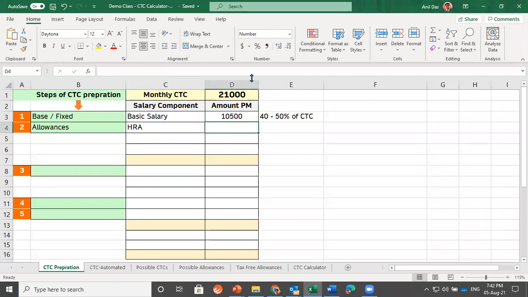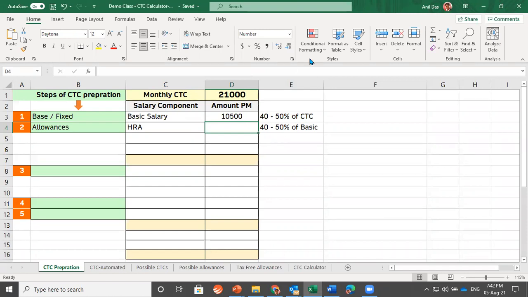And how much HRA we can keep? HRA is kept as 40 to 50% of basic salary. Why is it 40 to 50%? It is governed by the Income Tax Act. Income tax rules say that 40 to 50% of basic salary as HRA would be income tax free.